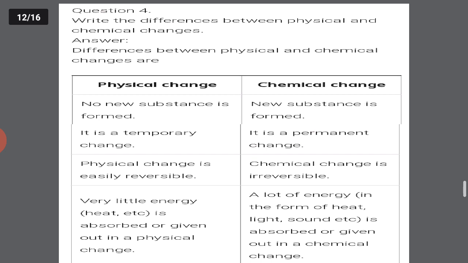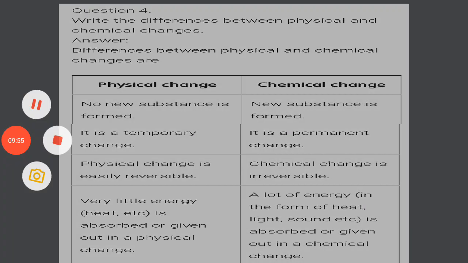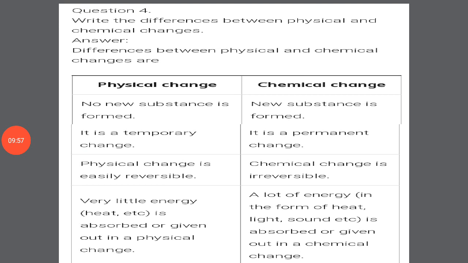Now write the differences between physical and chemical changes. In a physical change, no new substance is formed. In a chemical change, the formation of new substance will be there. Physical change is a temporary change, and chemical change is a permanent change. Physical change is easily reversible. Chemical change is irreversible or it cannot be reversed.